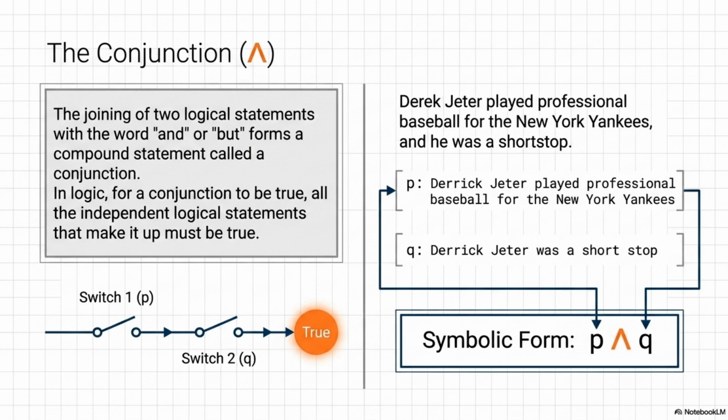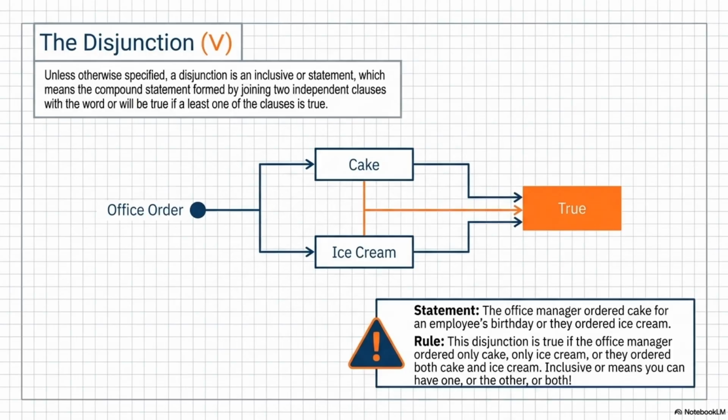But life and, frankly, language just isn't always that strict. True. If a contract says a freelancer will be paid if they finish the graphic design or the copywriting, they don't have to do both to trigger the payment.